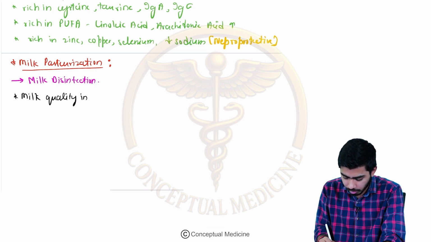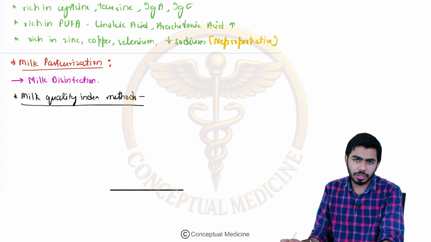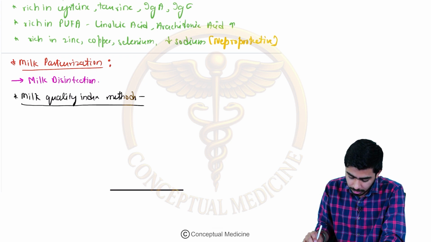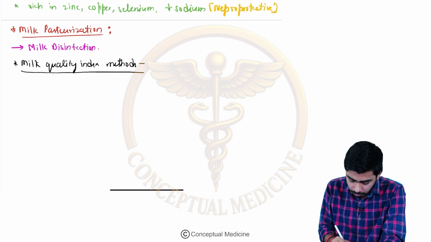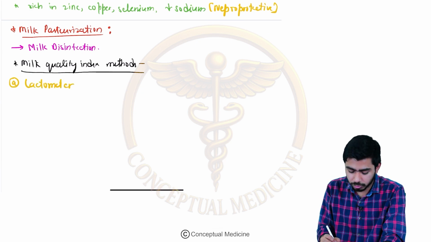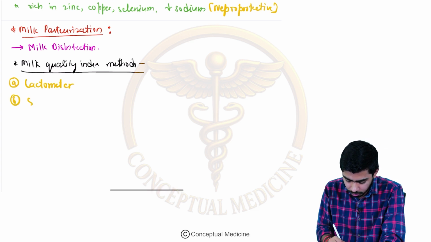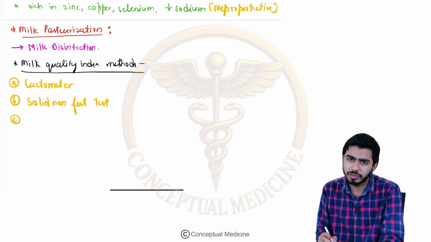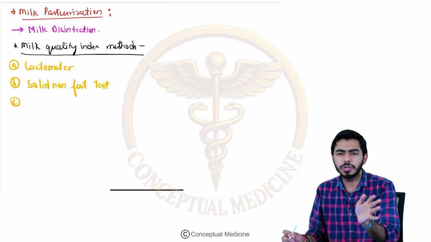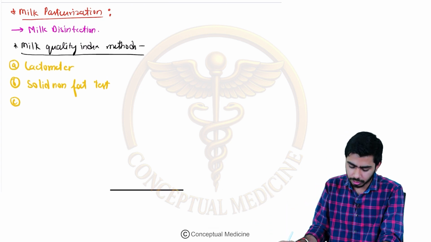So if we talk about milk quality index methods, we have several methods to check the milk quality index, right? Yes, it can be torture, but we need to remember them because they have already been tested, right? For example, the first one is the lactometer, right? Lactometer will be checking the lactose content. Next is the solid non-fat test. You might not need to know the details, but at least you should know the names, because they will ask which of the following is not the method. These kinds of questions they will be asking you, right?